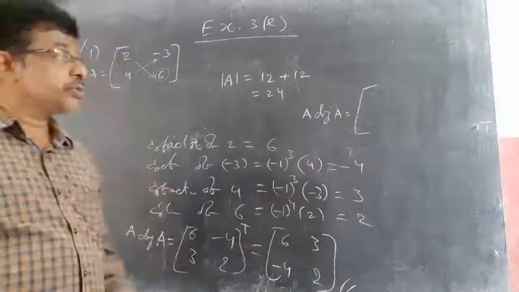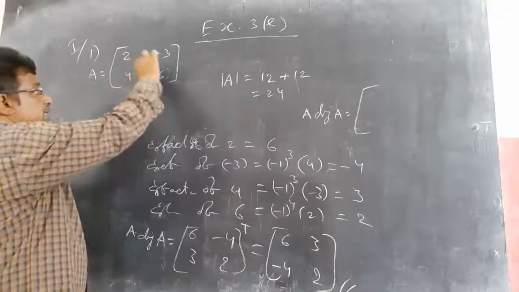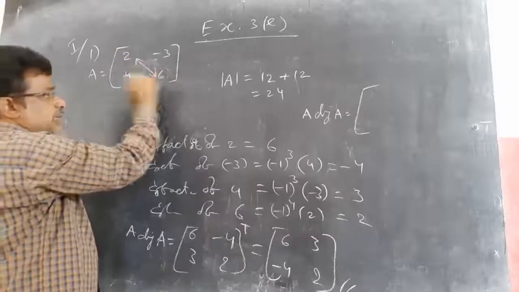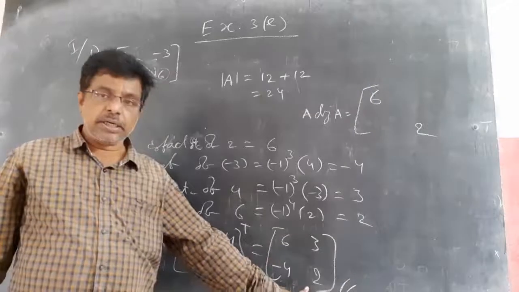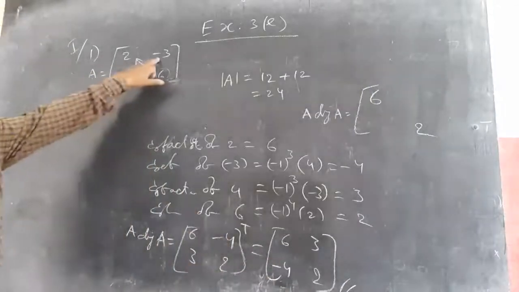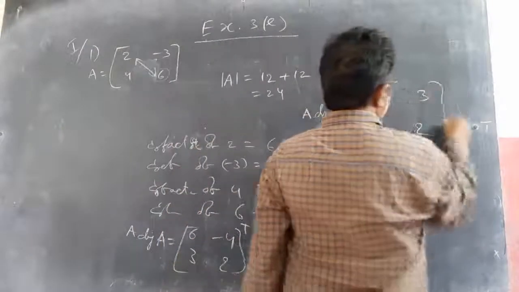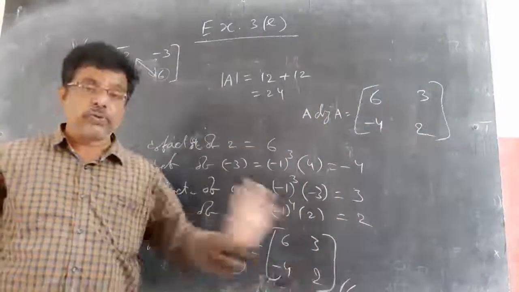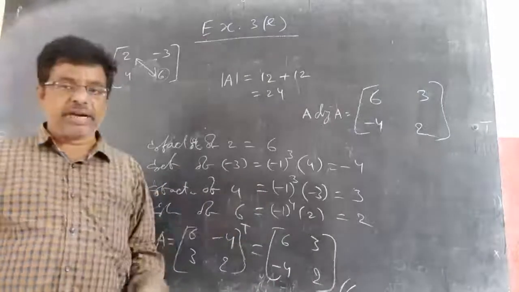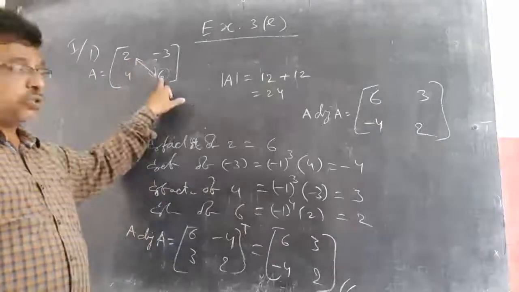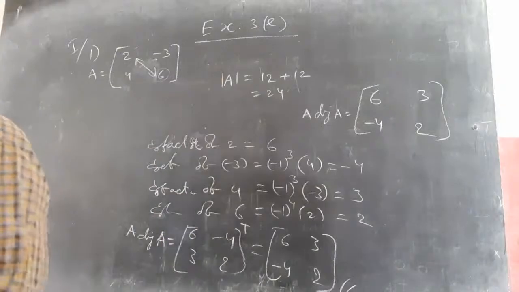Simply what you have to do is interchange these two. 6 here, 2 here. Observe, 6 here, 2 here. Next, keep the minus sign for these two. So this becomes minus 4, and minus of minus 3 becomes plus 3. Observe, 6, 3, minus 4. So for a 2 by 2 adjoint, no need to find the transpose of the cofactor matrix. If you interchange these two and keep the minus sign for these two, you will automatically get them.